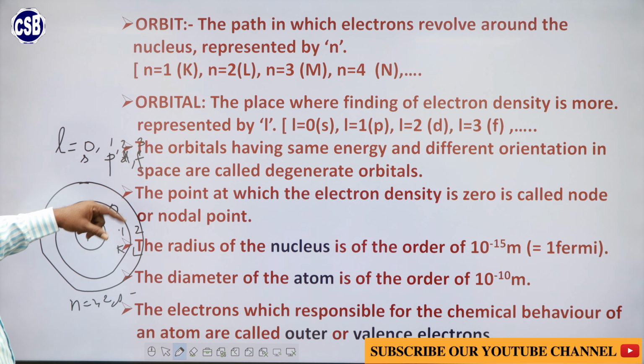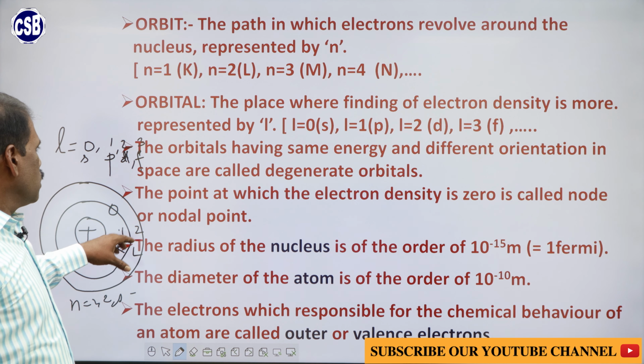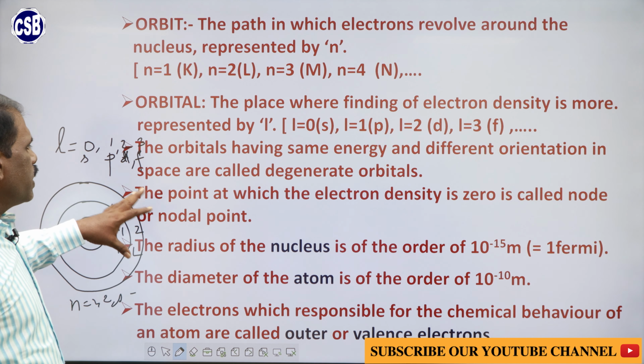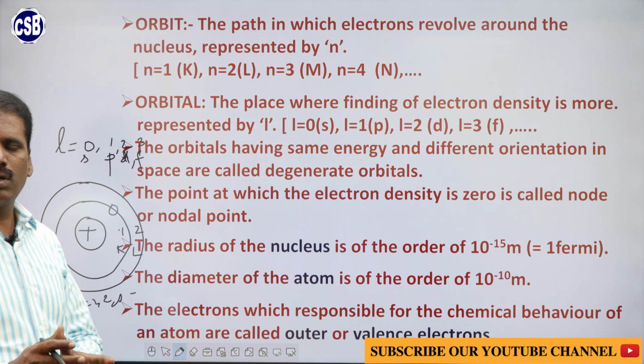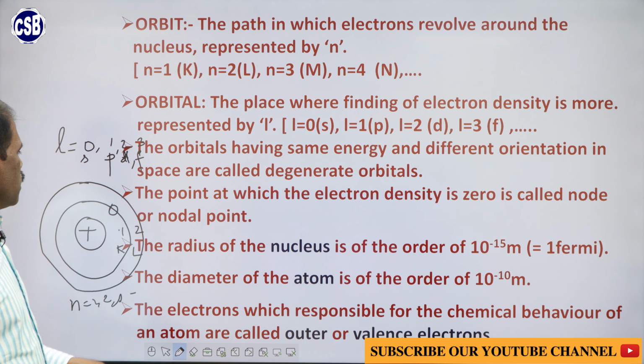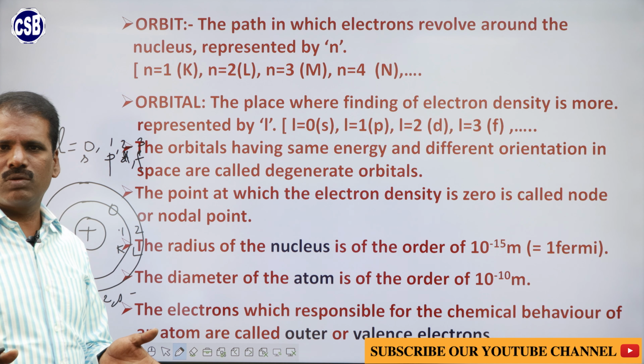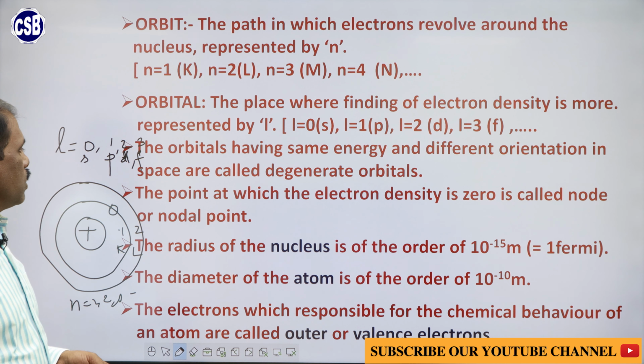Okay. So, here are some more points. The point at which the electron density is 0 is called a nodal point. And the plane in which the electron density is 0 is known as a nodal plane.